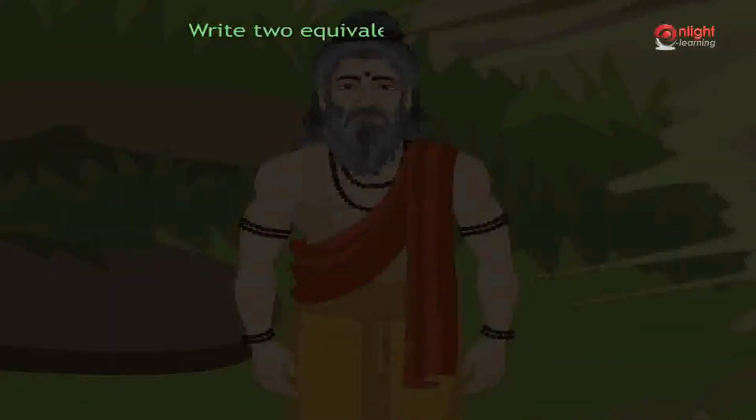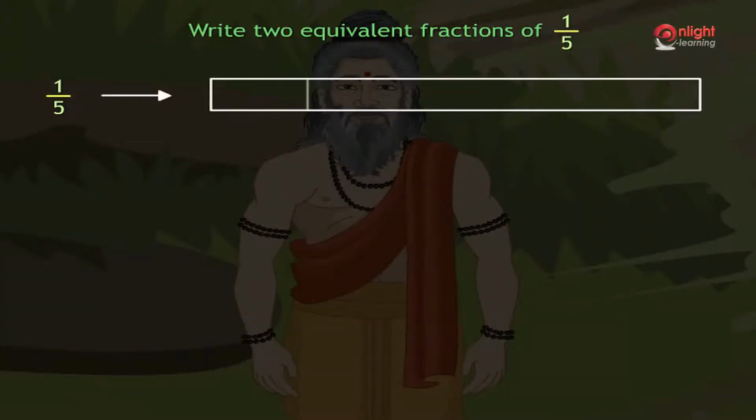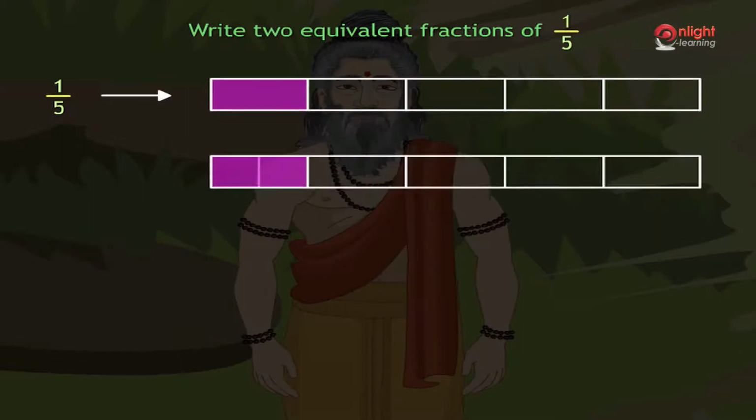Write two equivalent fractions of 1 by 5. First, we will draw a shape and divide the shape into 5 equal parts. Then we will color one part out of 5. Divide each part into 2 equal parts. Now, the shape is divided into 10 equal parts. We can observe that 2 parts out of 10 is shaded. Therefore, 1 by 5 is equal to 2 by 10.